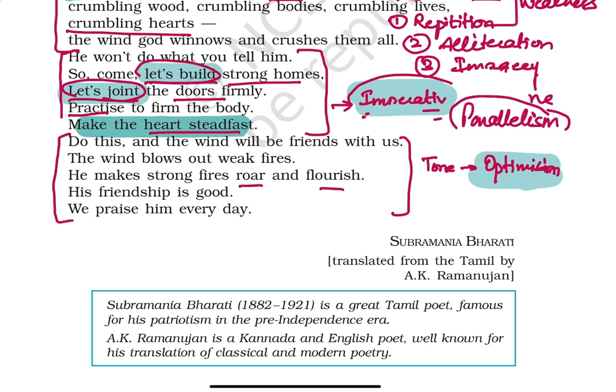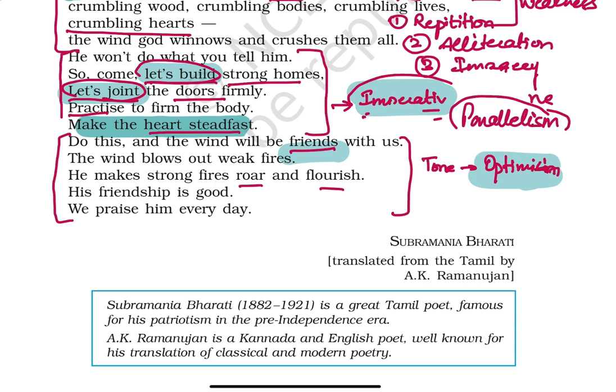Now, the poet is concluding on a very strong and positive note, that if we become strong, the wind will not harm us. It's really going to be friends with us. It's really going to help us grow. That is the beauty of being very strong and steady in your life.